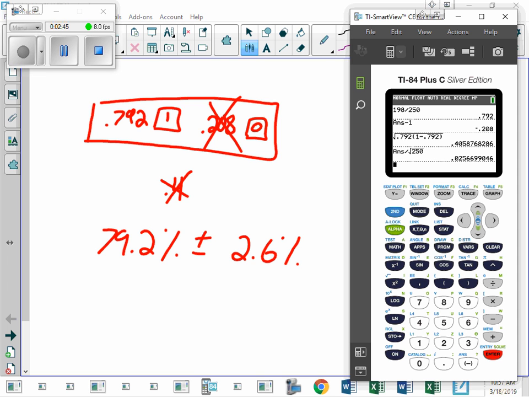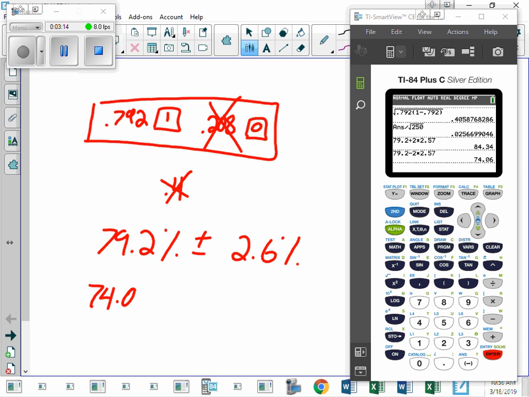So we take 79.2 and we add that to 2 copies of our SE, which is 2.57. And then 79.2 minus 2 times 2.57. So from 74.06 to 84.34.